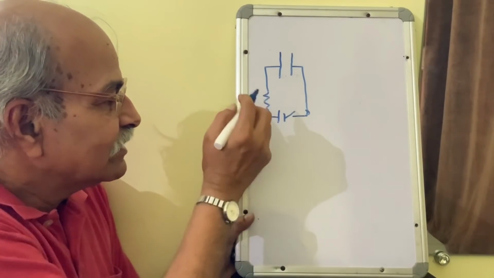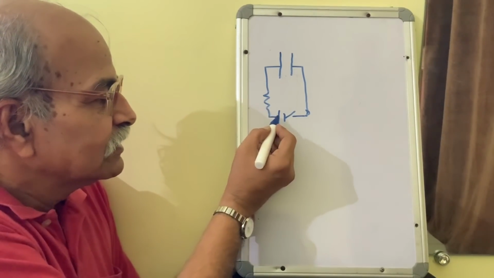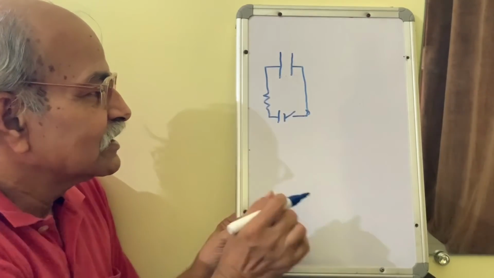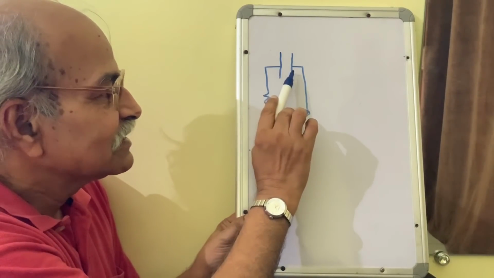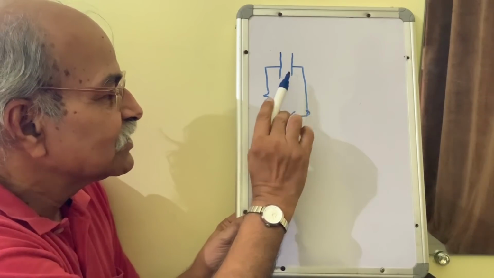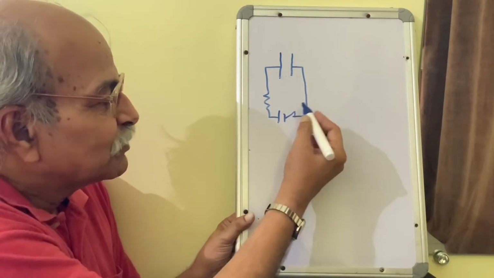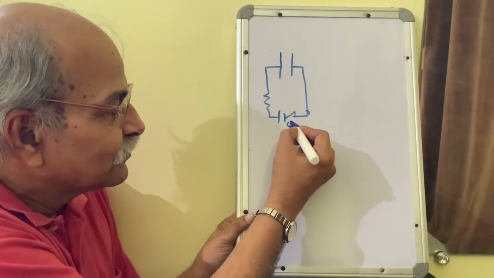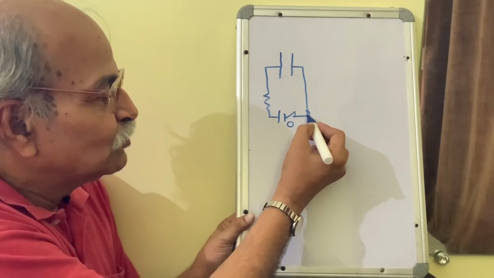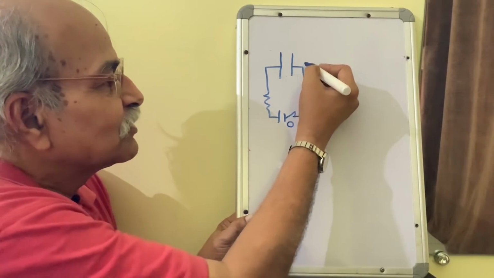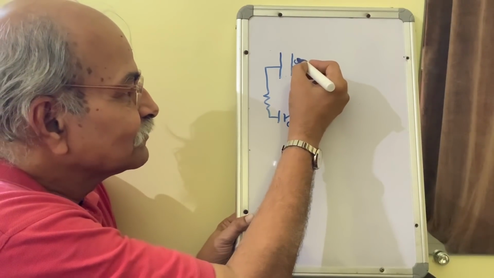Now look at this condition. Initially there is no charge on this, so there is no potential difference here. So this potential is the same as this potential. When you connect it, just when you connect it, let's call this potential 0. The connecting wire is assumed resistance-less, so the potential here is 0.